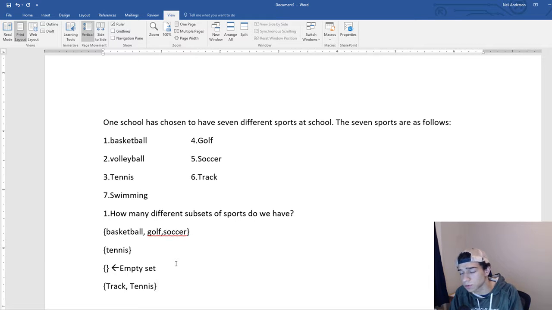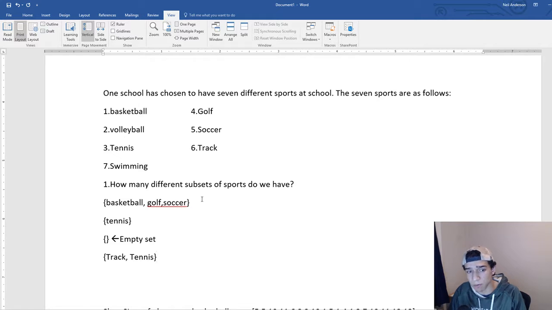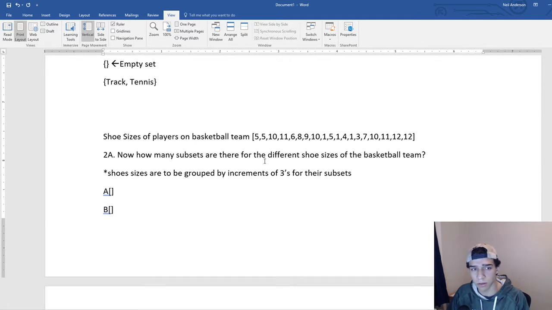So that is kind of what that looks like as far as that goes. So then we'd say, okay, well, we listed off the 4 subsets, and obviously there's more subsets within there. You can just have basketball, like you can go through each sport and just say this is a subset of the original set. Our last one, we're gonna break things down a little bit more.